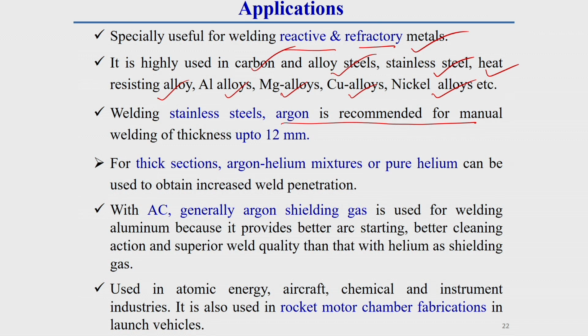Another thing you should keep in mind: if we use aluminum or magnesium welding, alternating current is preferable, what I have already told, and you should use argon as a shielding gas, because generally if we use AC with argon gas for aluminum welding, it provides better arc starting, better cleaning action, and superior weld quality than helium as shielding gas.